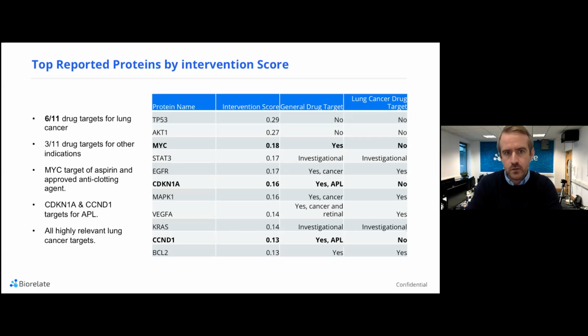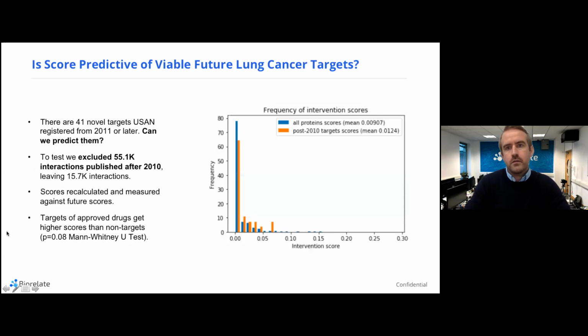But essentially, this is good because what we're showing here is that we can accurately predict and rank known targets of lung cancer from essentially just taking data that's been mined automatically from our platform and putting it together as a knowledge graph. So the next question we wanted to ask is, okay, so we can predict and rank lung cancer targets today. Of those which we're predicting could be a lung cancer target, how can we actually test whether they would be decent predictions for lung cancer targets?